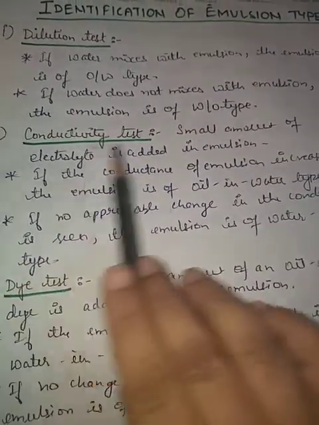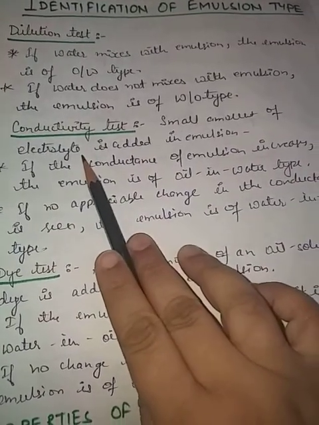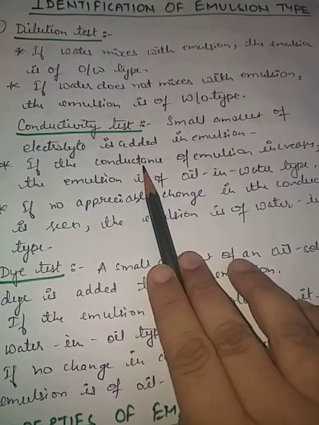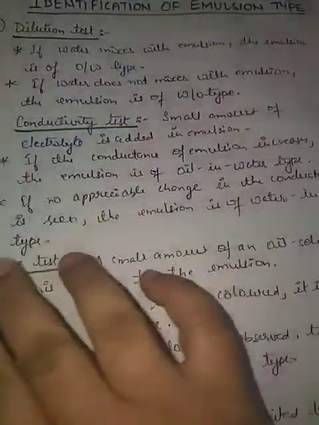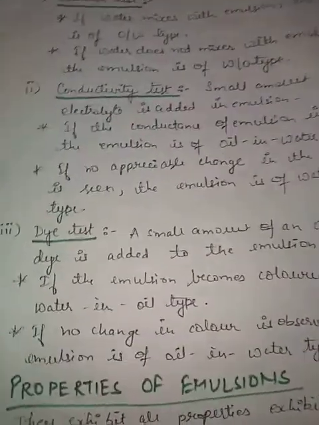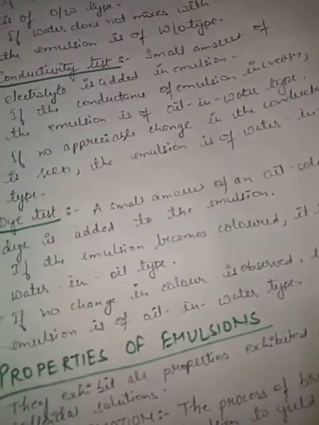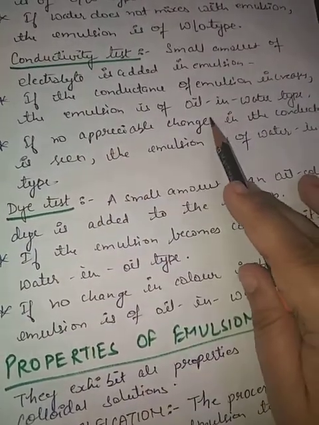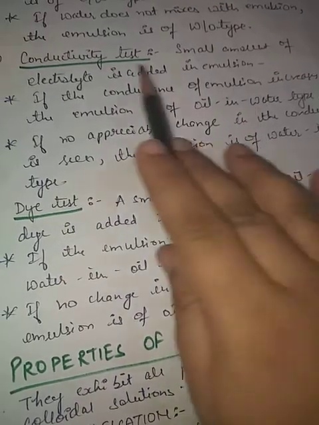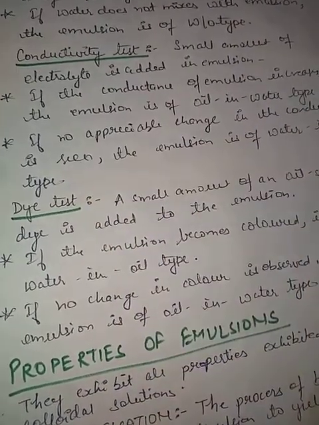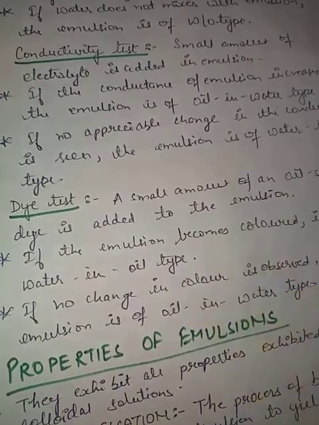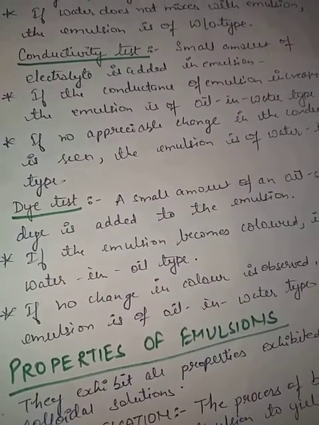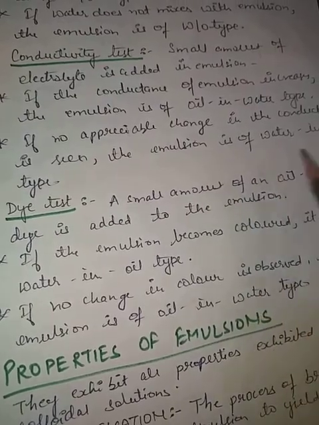Next is the conductivity test. A small amount of electrolyte is added, and if the conductance of the emulsion increases, it means the emulsion is of oil in water type. And if there is no appreciable change in the conductance, it means it is water in oil type.